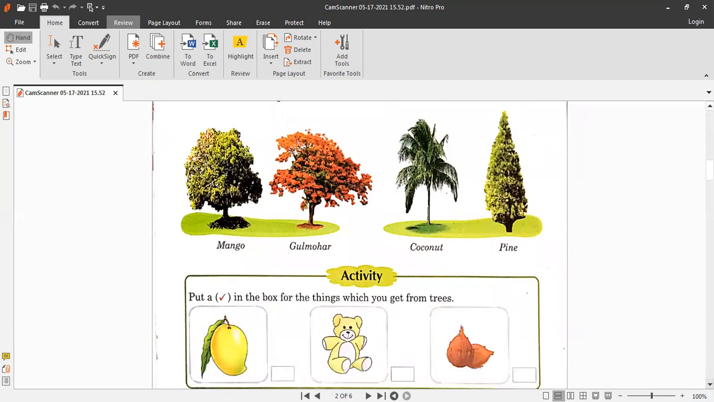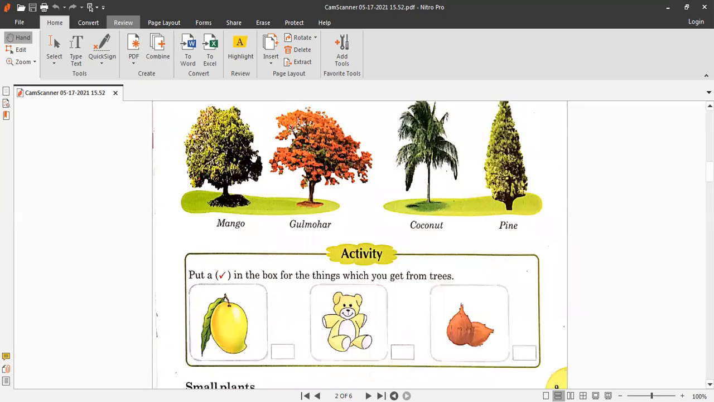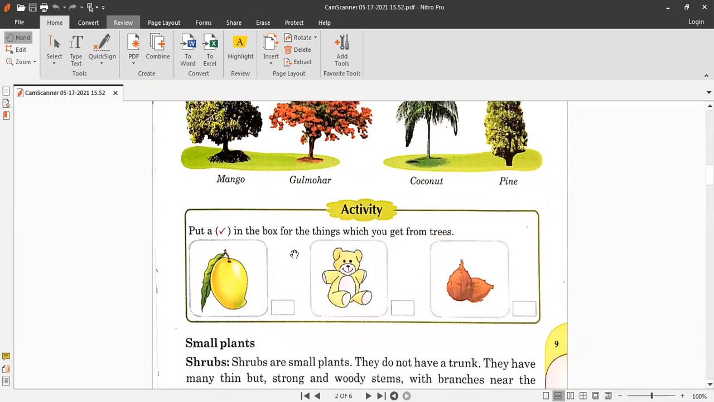Okay, some trees have thick, spread out branches. Some trees have thick but short branches, and some trees are very tall. They don't have branches, they have only long leaves. Okay, so here we go, the activity. Put a tick in the box for the things which you get from trees.